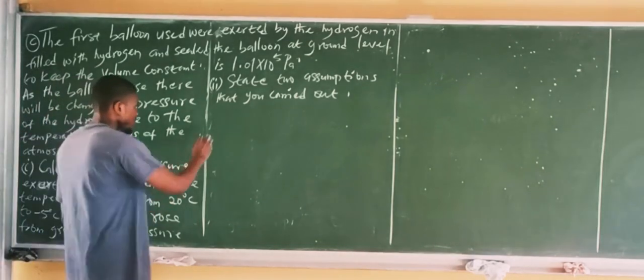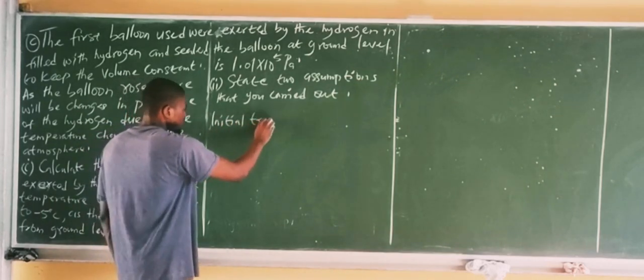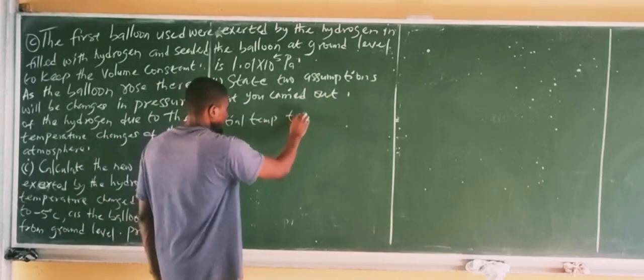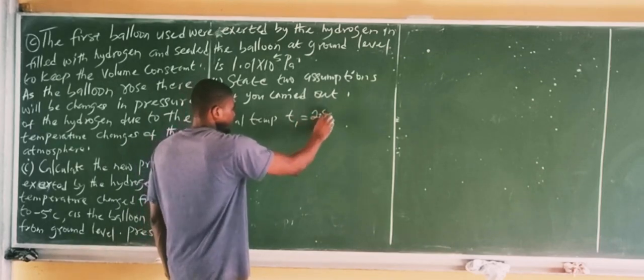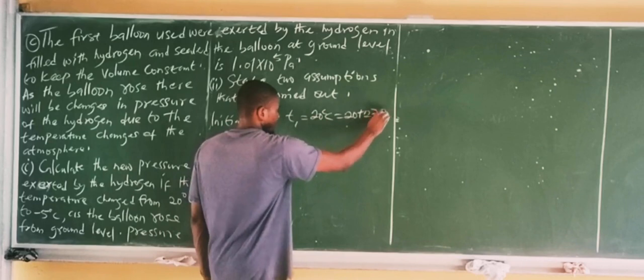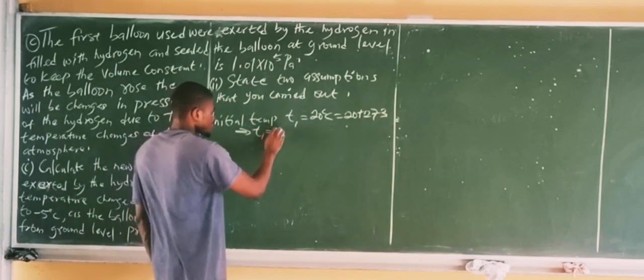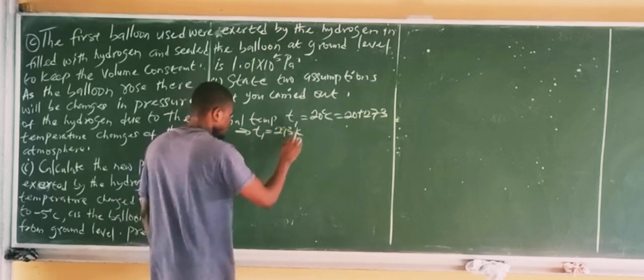So the initial temperature, which is T1, is equal to 20 degrees Celsius, and it's actually 20 plus 273. Always convert to Kelvin. So that gives us that T1 is actually 293 Kelvin.